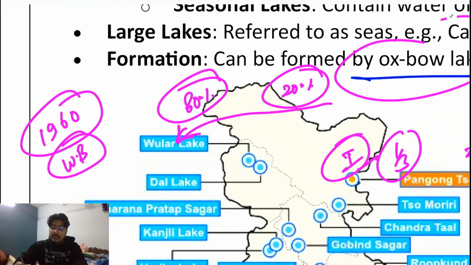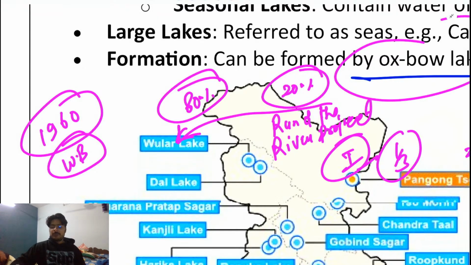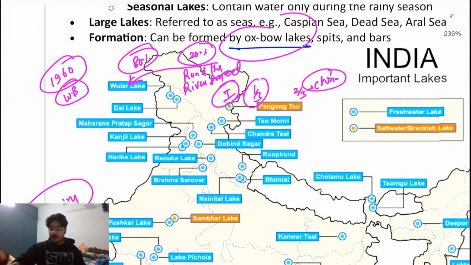In addition to that, India can only make a run of the river project over the Indus. Run of the river project means India cannot hold the water of the Indus. Okay? India cannot hold the water of the Indus. Clear? So this is the understanding you need to have from here.